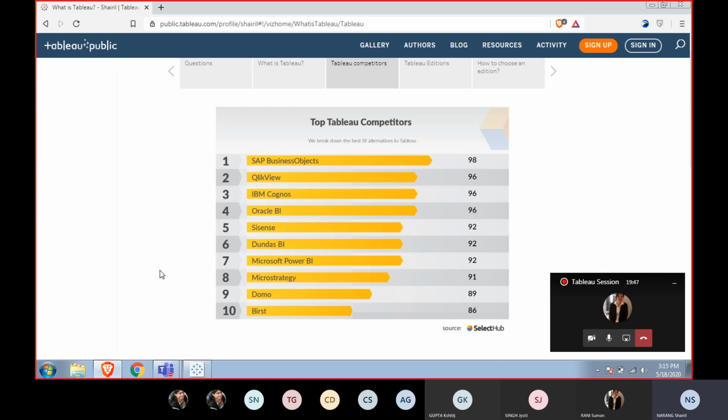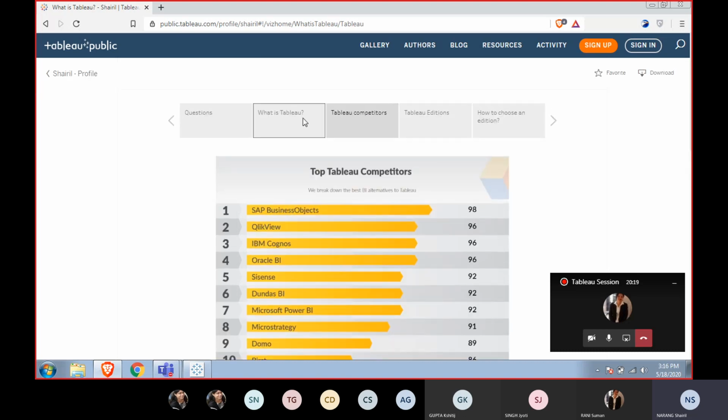But if you have some data which needs modification, which has got junk characters or something like that, we can use the Power Query of Microsoft Power BI to cope with that. So it's all up to you what you want. Do you want the user interface to be good? You want the data correction to be better? On the basis of that, we can choose which product we are going with.